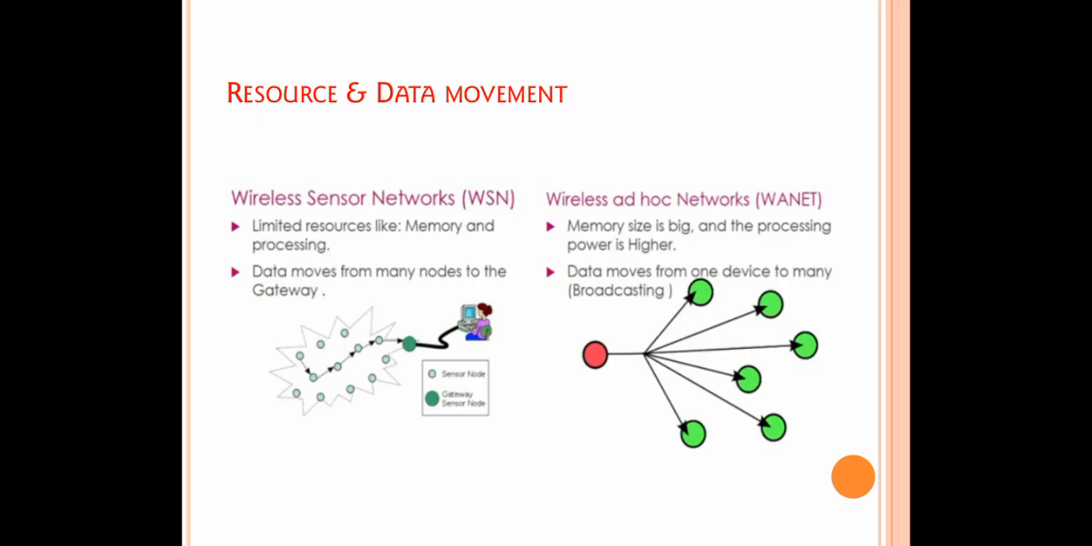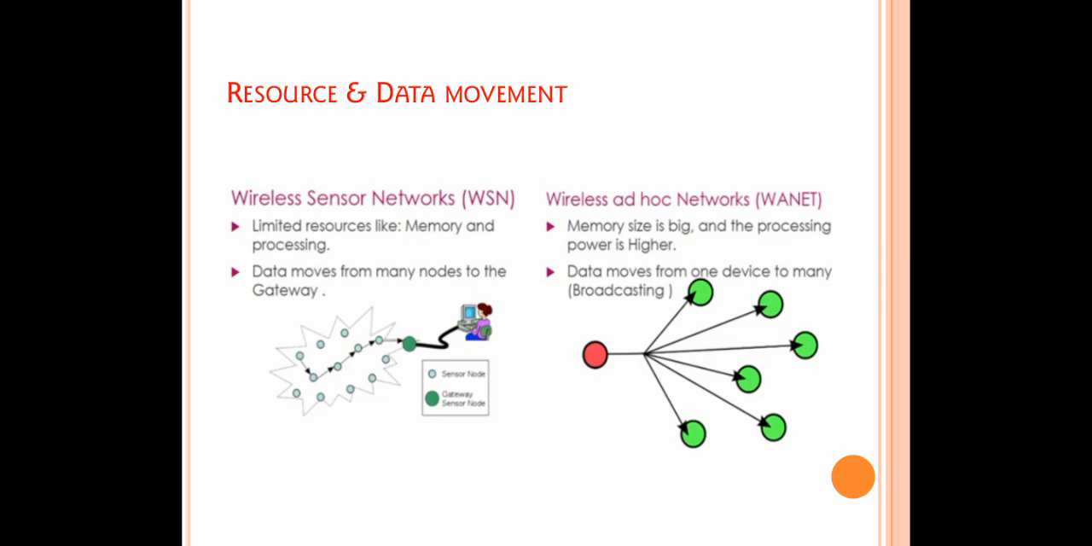Resources and data movement. In WSN, as we saw, there are limited resources like memory, processing unit, and power source also. And the data movement is point-to-point communication, meaning once the parameter is detected by these nodes, the same thing is forwarded to one neighboring node only, which is within the network.